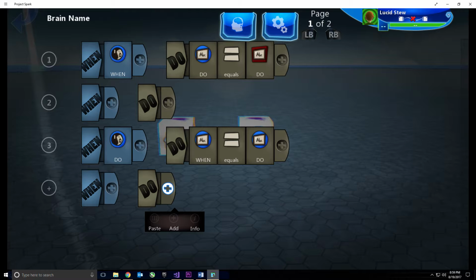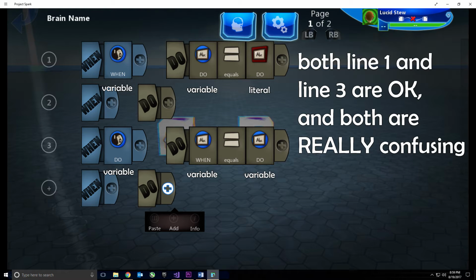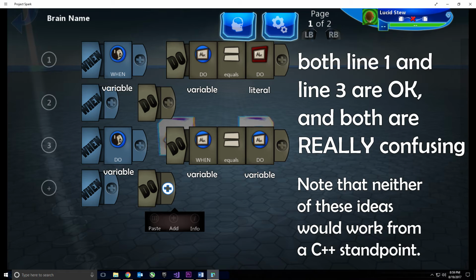Looking at it from a Project Spark perspective, there is no exact analog. This is because the work done behind the scenes in Project Spark allows the user the freedom to not worry about it. Command tiles and variable tiles are handled differently, so you're free to name your variables the same way command tiles are named. The closest thing to built-in functionality Project Spark has that can't be reworked some other way is the when-do framework. Even then, you're still free to name variables as when and do if you want to confuse yourself and anyone else looking at your code.